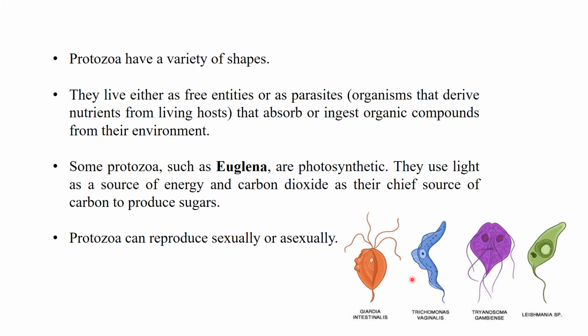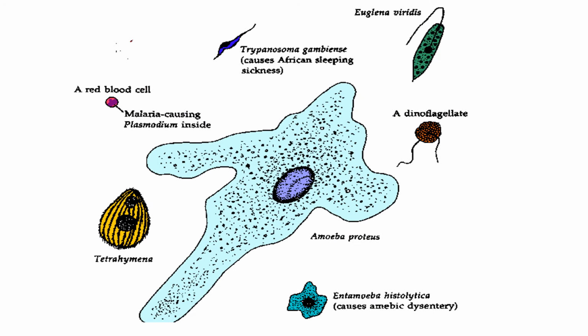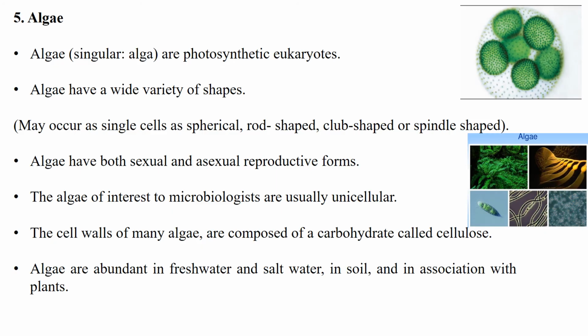These are prominent members of the protozoans that are responsible for causing different types of diseases in humans. Entamoeba histolytica causes amoebic dysentery, Trypanosoma gambiense causes African sleeping sickness, and malaria is caused by Plasmodium species. These are the prominent members of the protozoans responsible for different types of diseases.